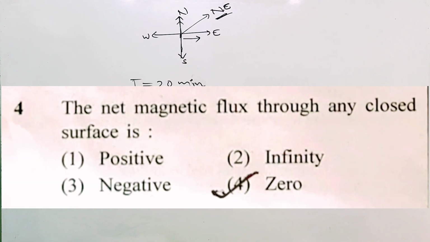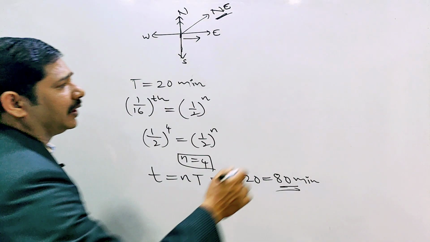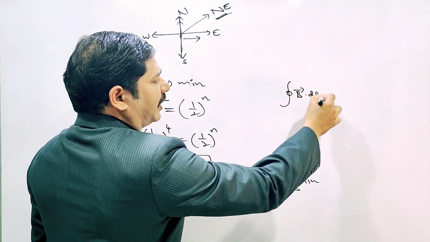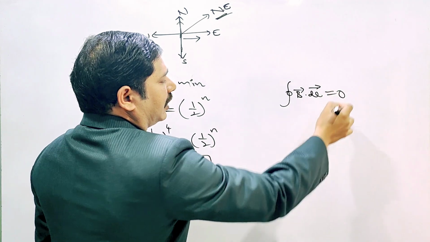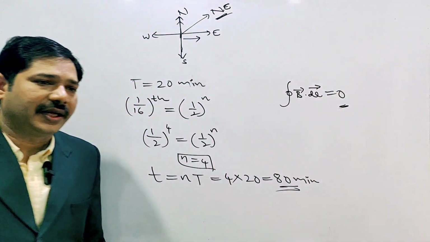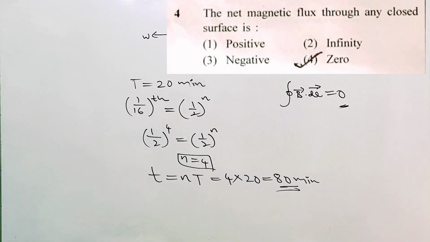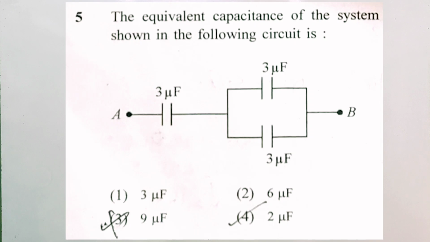Next, the fourth one: the net magnetic flux through any closed surface. Here the total magnetic flux, the integration of B dot dA, is equal to what? The total magnetic flux inside the closed surface is 0. Fourth option is correct.